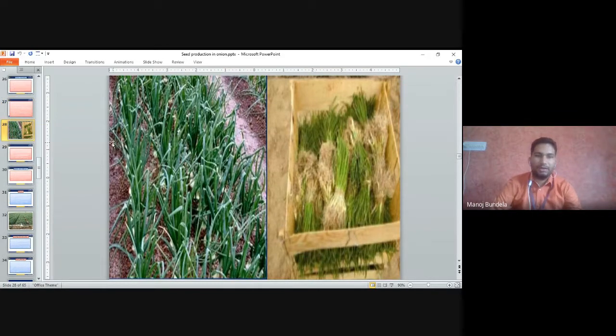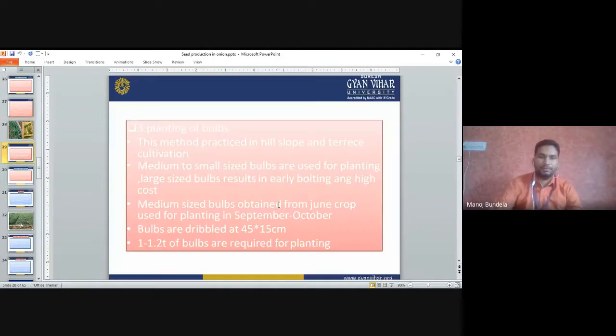We have to prepare the bed and then we sow the seeds, and this is in the nursery. We have to prepare the seedlings and then we go for transplanting into the main field. Nursery seedlings.